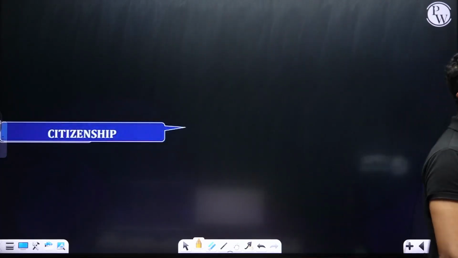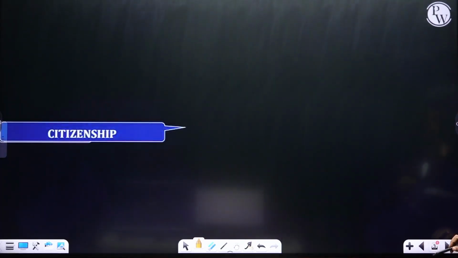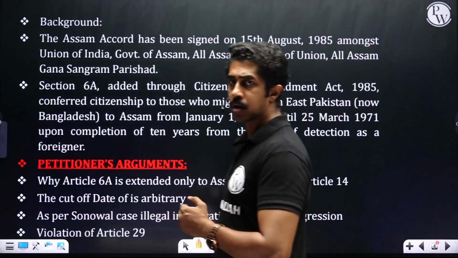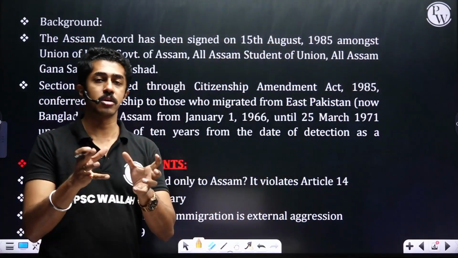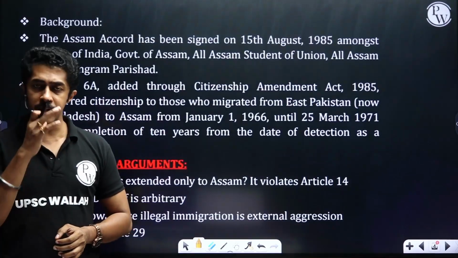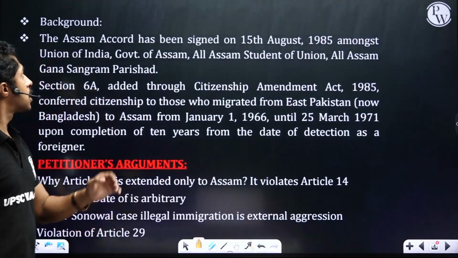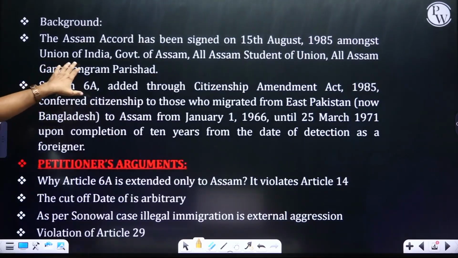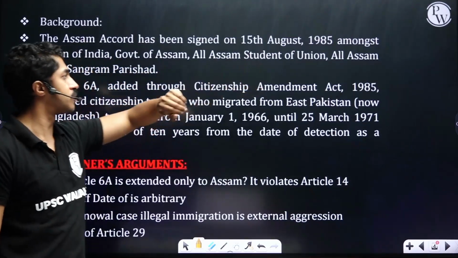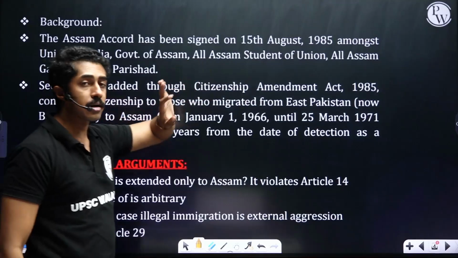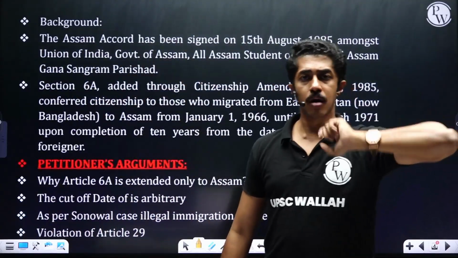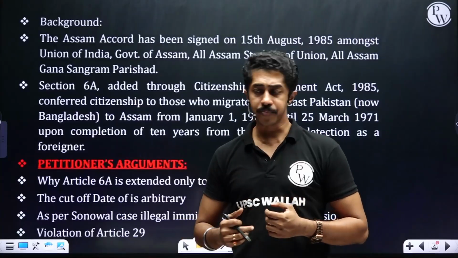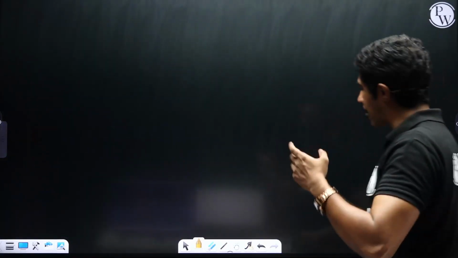Clear, people? Taking it further, citizenship. Before we start this, a brief background you need. When we start the whole discussion on the ruling of the Supreme Court, we need to know the background. The Assam Accord was signed on 15th August 1985 amongst the Union of India, the Government of Assam, the All Assam Students Union, and the All Assam Gana Sangram Parishad. All of these entities signed it. What was this about? Well, I'll tell you again in brief.